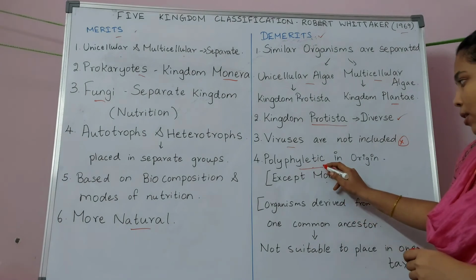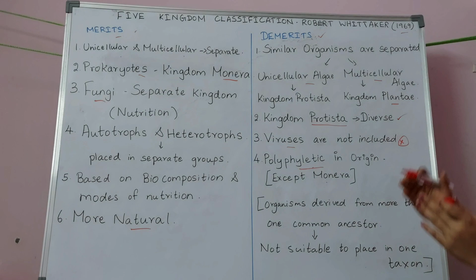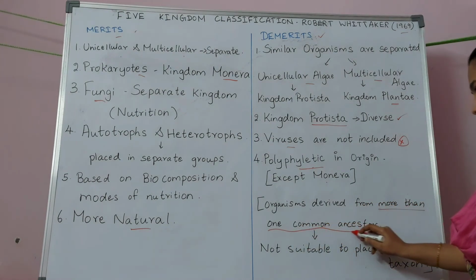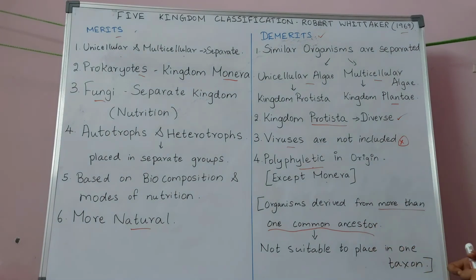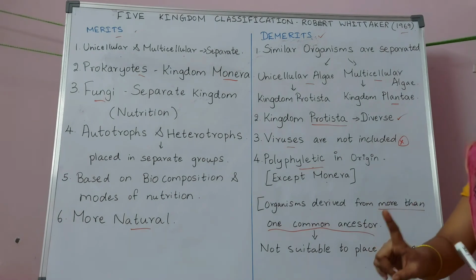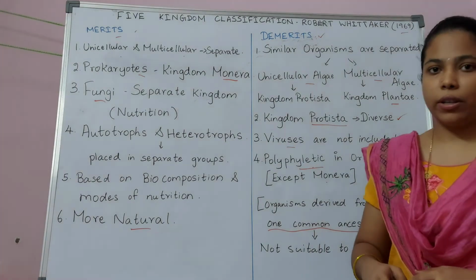What they are telling is that most of the organisms kept in one group have more than one common ancestor. So this is not suitable for placing organisms in one taxon. If a group of organisms are kept in one taxon, it should have one common ancestor. So these are the merits and demerits of five kingdom classification.